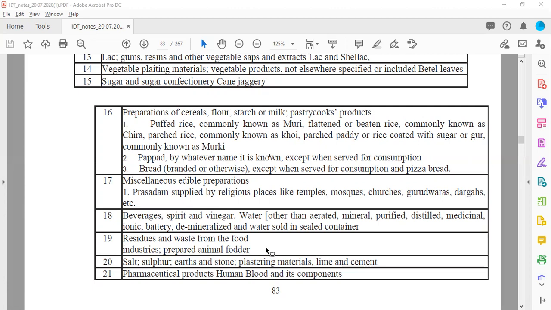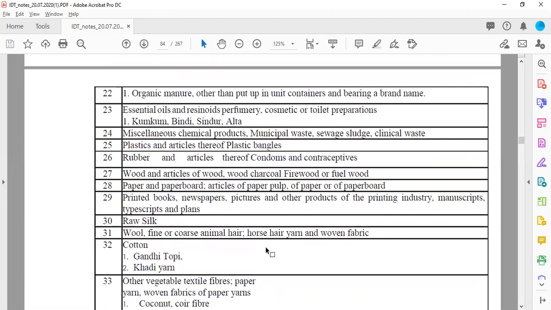Next is pharmaceutical products, human blood and its components. So this all will be considered to be exempted from taxes. So hemoglobin or platelet will also be considered as non-taxable. Then this is an important aspect, organic manure other than put up in unit container and bearing a brand name. If we talk about non-organic manure, or chemically processed manure, that will be considered a taxable product, but organic manure would be exempted from taxes.